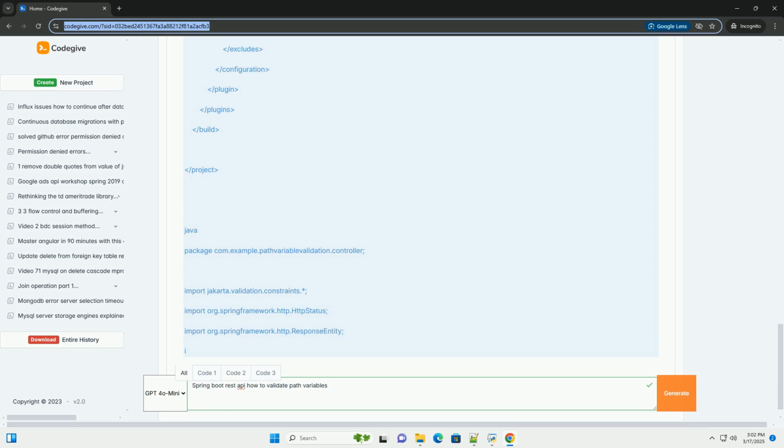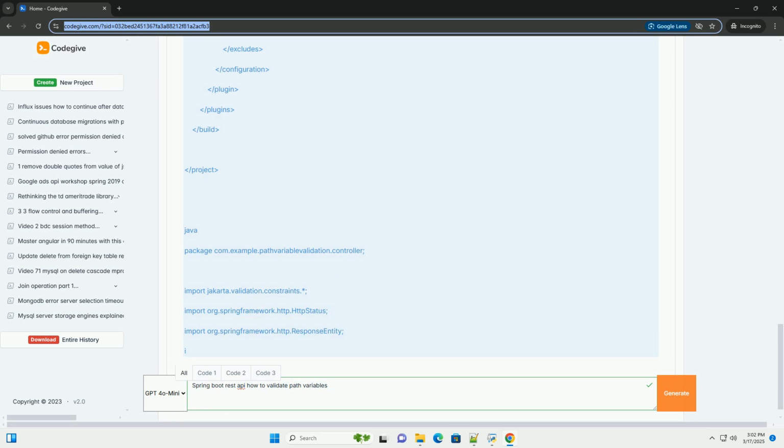Error messages: provide clear and informative error messages. The @Pattern annotation allows you to customize the error message. For custom validators, you can configure the error message using the context in the isValid method, though it's simpler to define the message in the annotation itself.